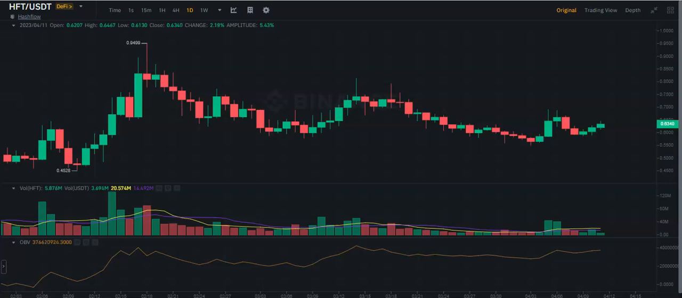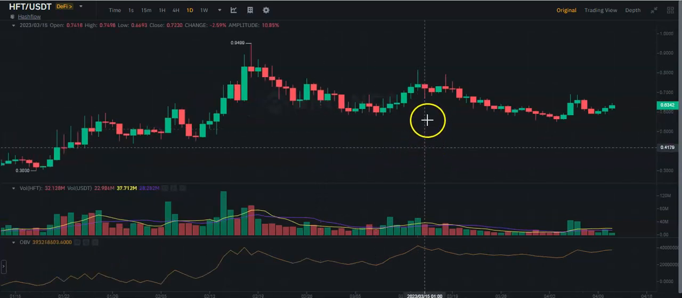Let's start with Hashflow against USDT. As you can see here, after having hit a relative point of high at 0.95 US dollar, we've seen a movement downwards with lower highs, while luckily we still see that the horizontal support at 0.60 US dollar has been holding. That's very, extremely positive news.